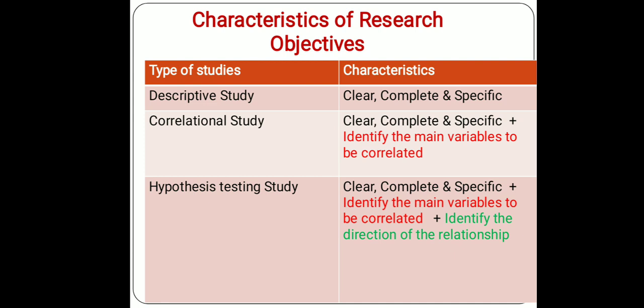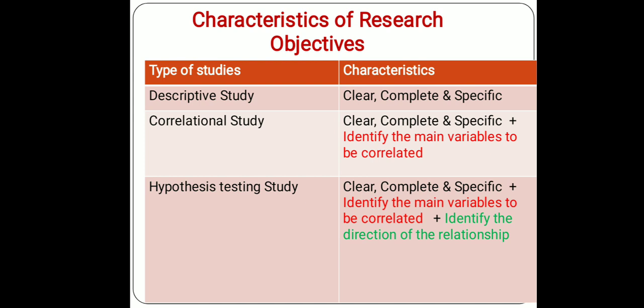Then here I want to again explain the characteristics of research objectives. I have discussed the research objectives. Now what are the characteristics of research objectives? Listen, research objectives are almost the same thing. When we fix the research objectives, they must commensurate with the research questions, but here certain characteristics are there which will depend on the type of study.